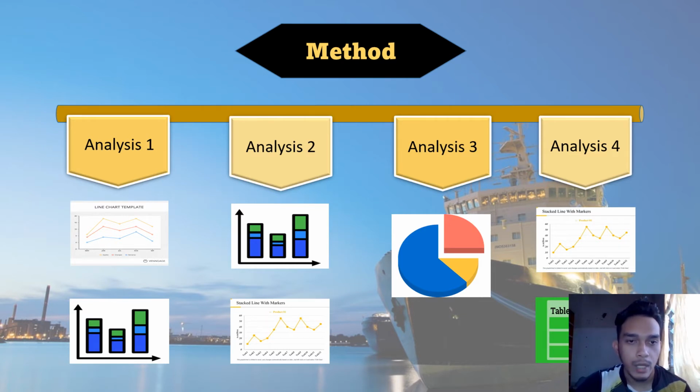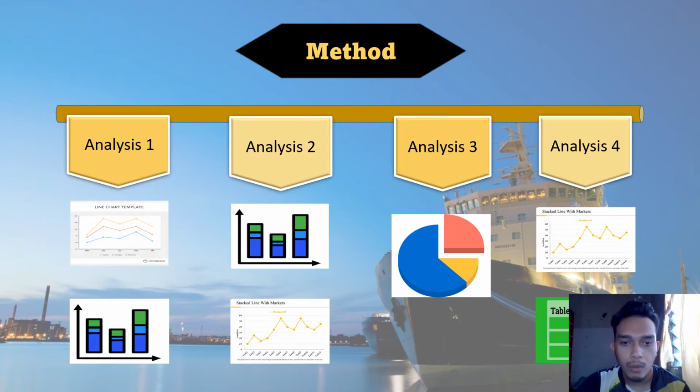For analysis 1 or objective 1, we use two types of chart: the line chart and the stack group bar chart. For the line chart, we use it to identify the trend or pattern. And number 2, we use the stack bar chart to compare our data. And for analysis 2 or objective 2, we also use the stack bar chart to compare the data.